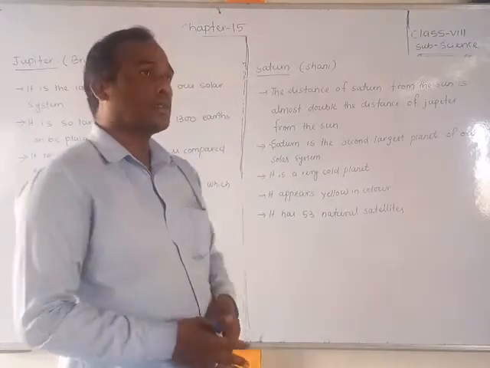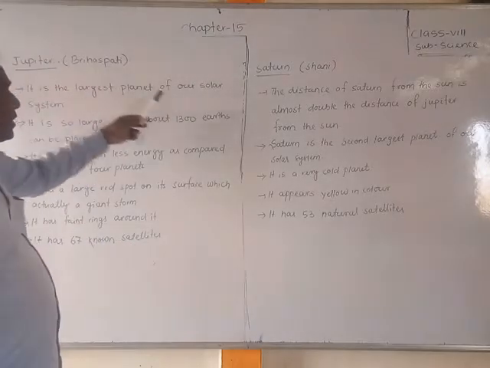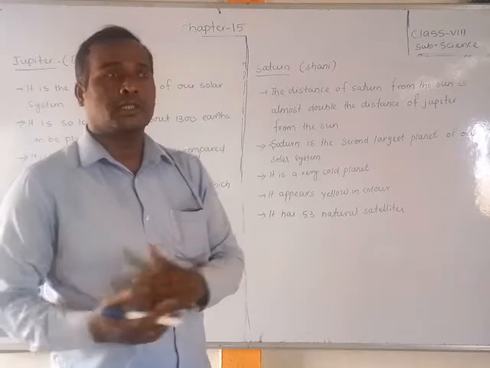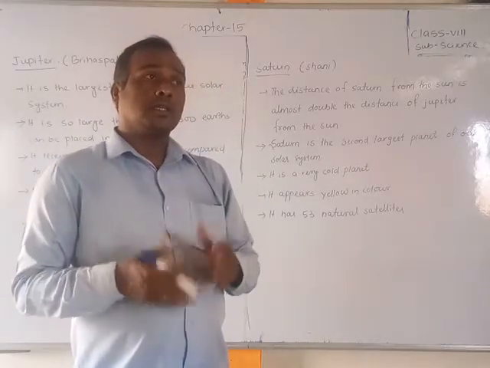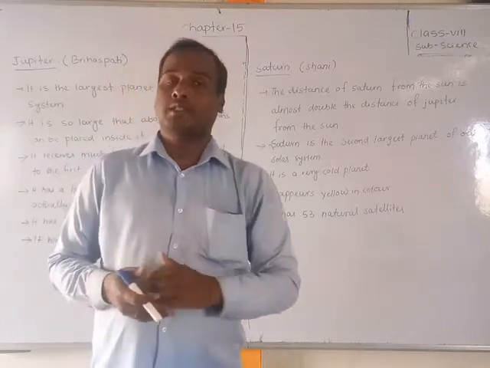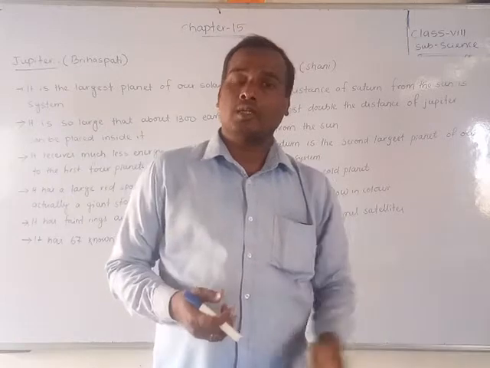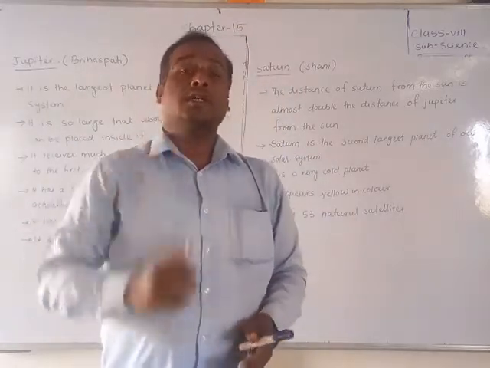Now we will discuss Saturn. Its name is also Shani, also known as Shani Graha, which you already know very well, students. It is also the second largest planet. If you compare the 8 planets, which is the largest? Jupiter. Which is the smallest? Mercury. And the second largest is Saturn.